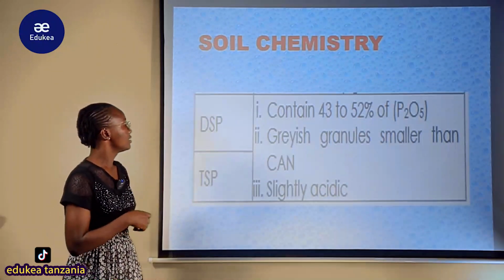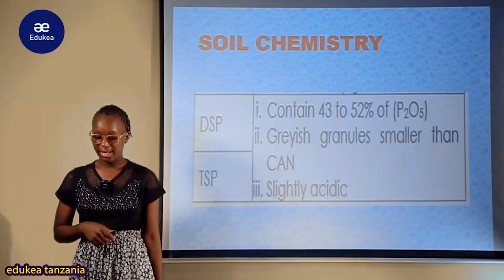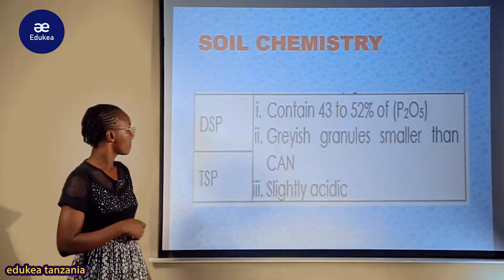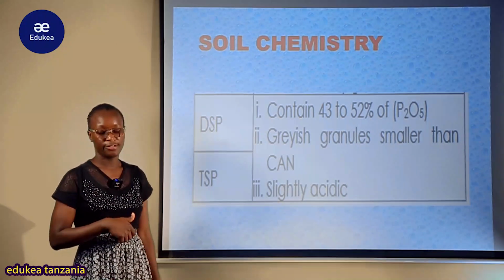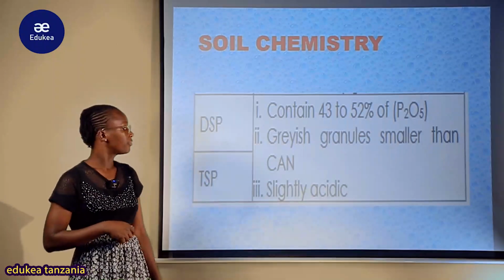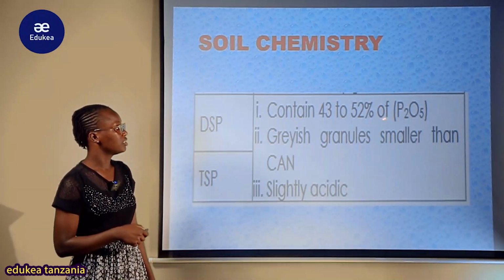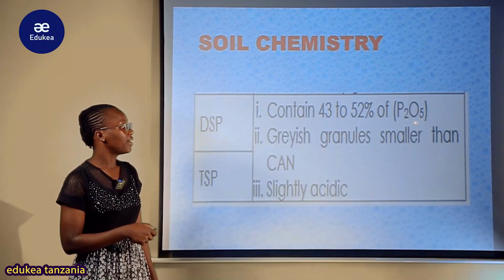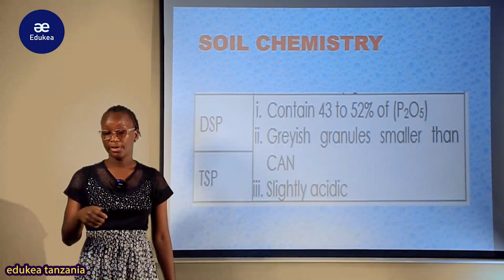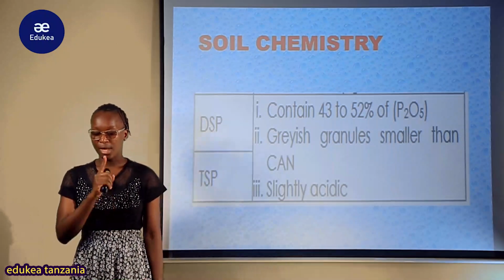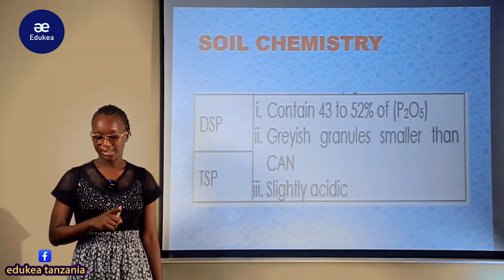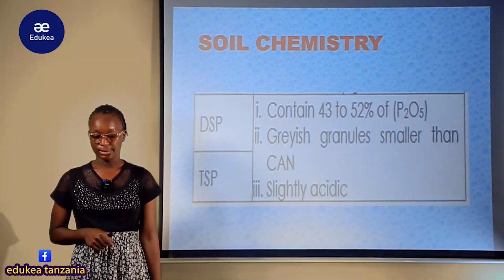Another is DSP fertilizer, the double super phosphate. The double super phosphate contains 43 to 52% of phosphorus pentaoxide. Kwamba kwenye phosphorus pentaoxide kuna 43 mpaka 52.